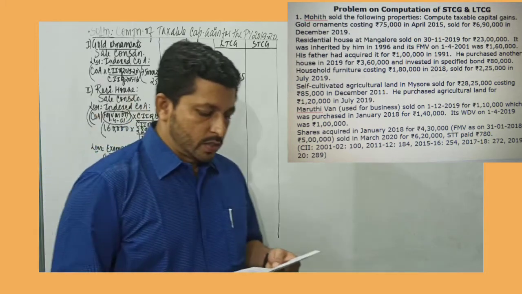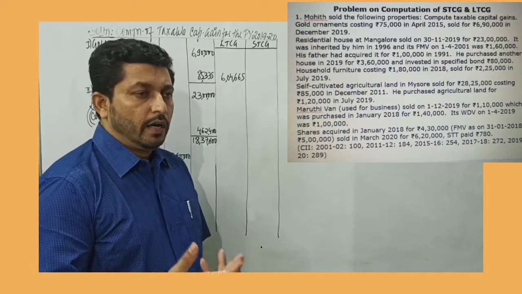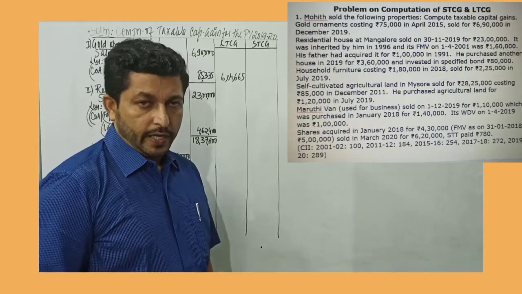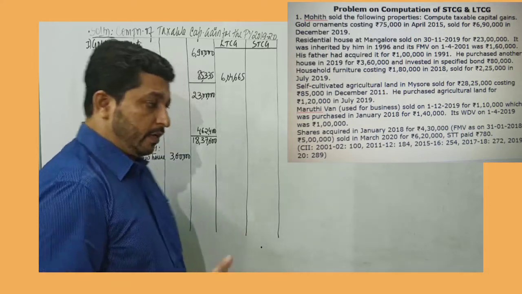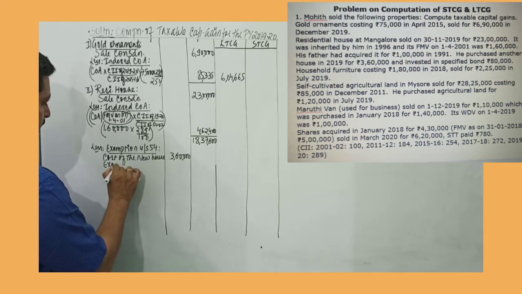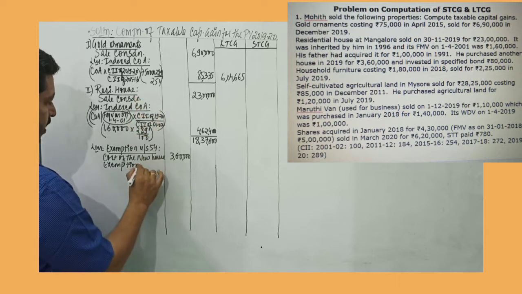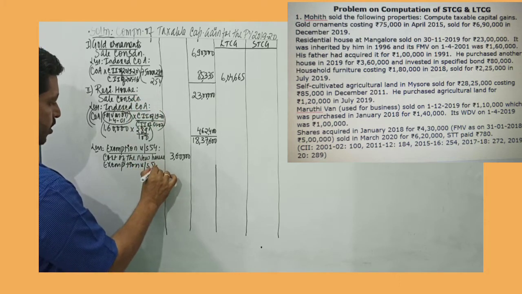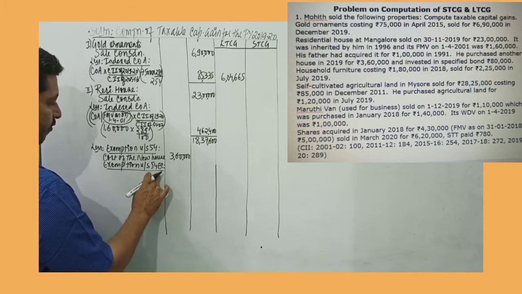Apart from that, he has also invested in specified bonds, say bonds issued by NABARD, bonds issued by REC, bonds issued by NHAI, Railway Corporation Limited. So specified bonds, and we assume that he is investing it within 6 months from the transfer of this residential house. So exemption under section 54EC. Maximum exemption that he can get is 50 lakh.